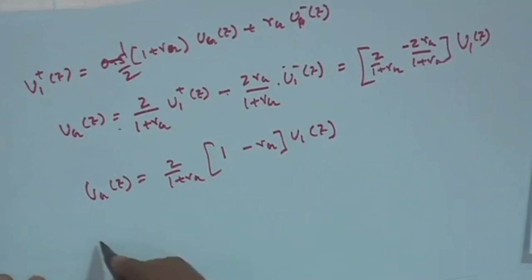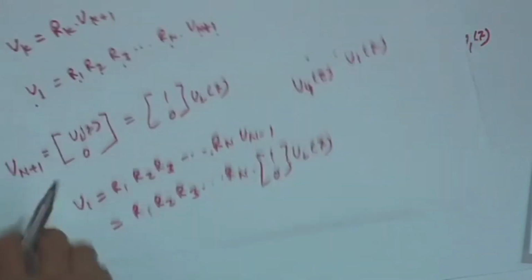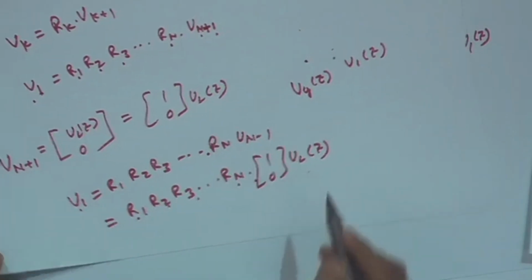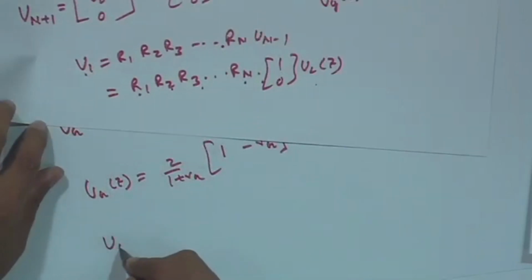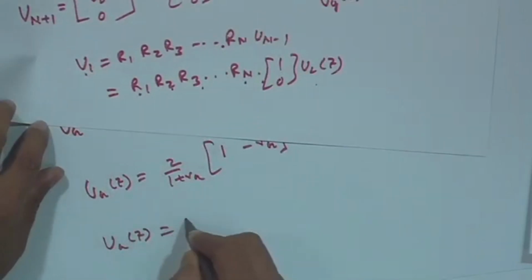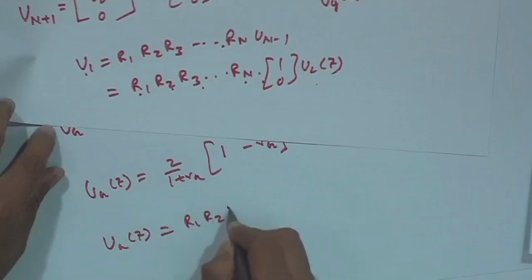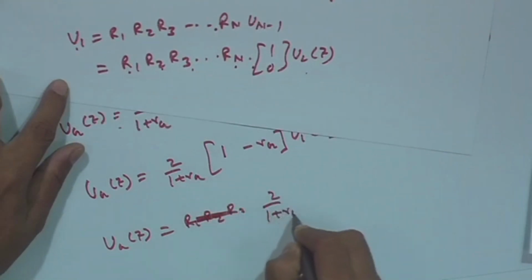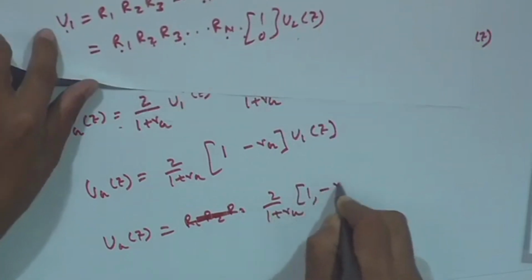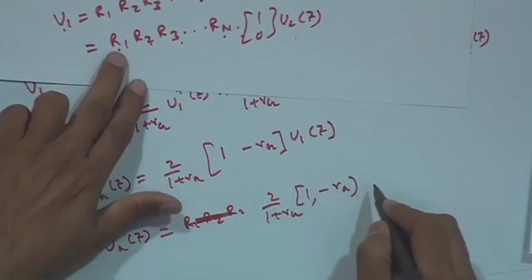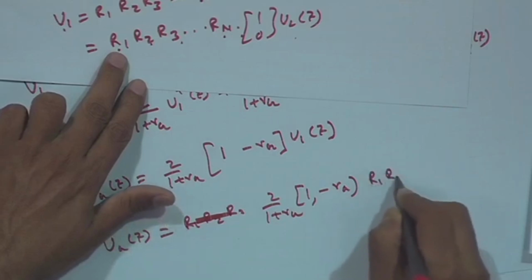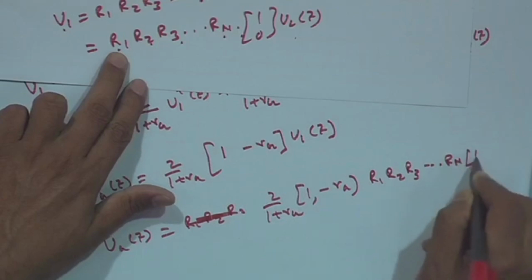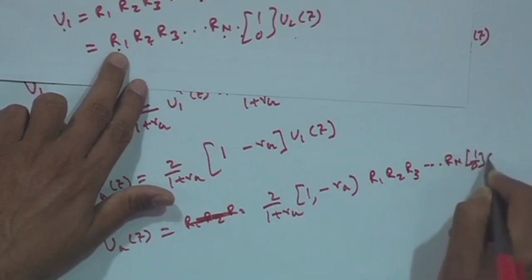So I can write u 1 is equal to r 1, r 2, r 3, r 4 dot dot dot r n into [1 0] u L z. So u g z is equal to 2 by 1 plus r g [1 minus r g], and instead of u 1 z I can write r 1, r 2, r 3 dot dot dot r n [1 0] u L z.